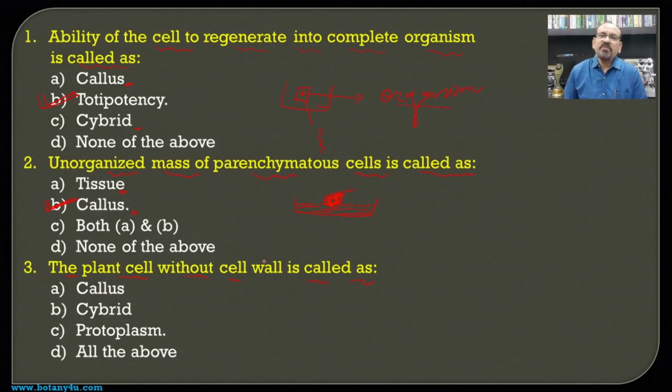But for the fusion between the two cells, there is a necessity to remove the cell wall from the plant cell, and when we remove the cell wall from the plant cell, then the structure is known as the protoplast, and hence such two protoplasts are fused in vitro for the formation of the third type of organism, in the hybrid formation.